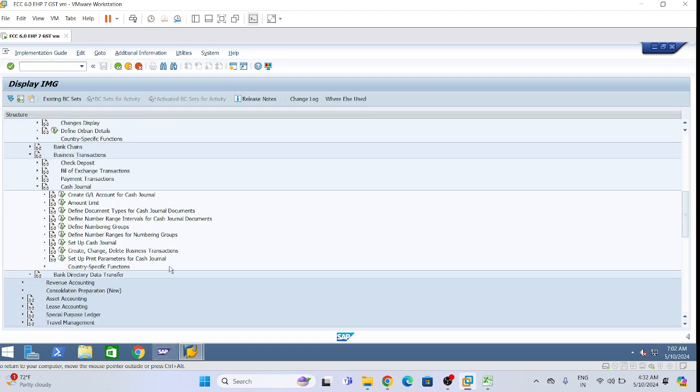See, these are the configuration. Okay, create GL account for cash general. Now, you should ask: this GL creation is not part of configuration. It is a part of the SAP menu screen, the user screen, right? That is correct. We will create the GL account from there only, but we need to assign the GL account for the cash general here. So the creation is elsewhere, but the assignment is part of the configuration in cash general. That is why we are doing it here.